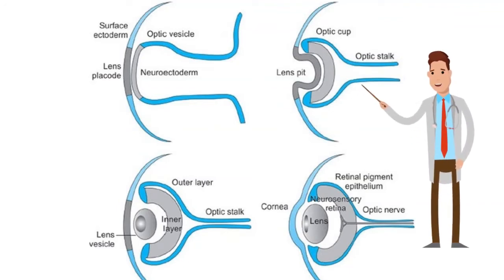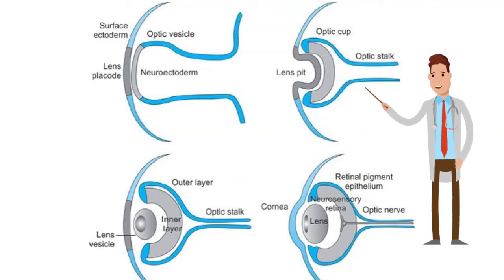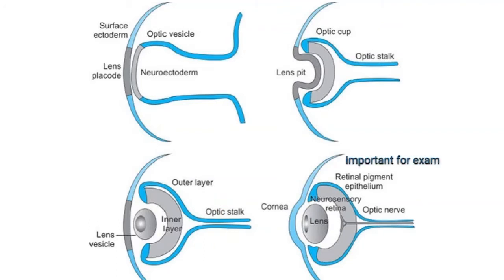As the optic cup is invaginating, it will activate the overlying surface ectoderm, forming a lens pit and a lens vesicle, which will be engulfed inside the optic cup. Now, the optic cup has 2 layers. We have an outer layer and an inner layer. The outer layer will form the retinal pigment epithelium, while the inner layer will form the neurosensory retina. This is a very important piece of information, as it will give you insight on the pathology of retinal detachment.